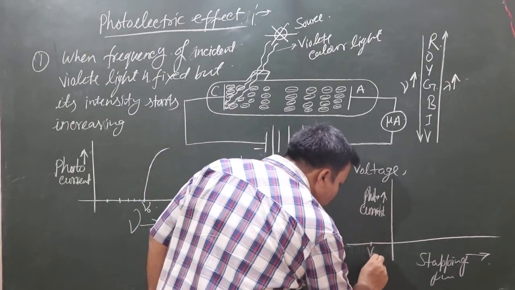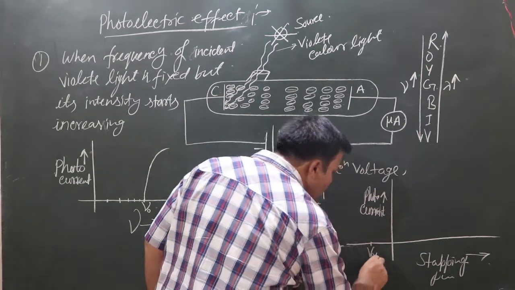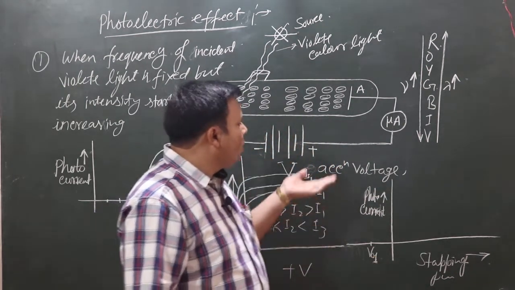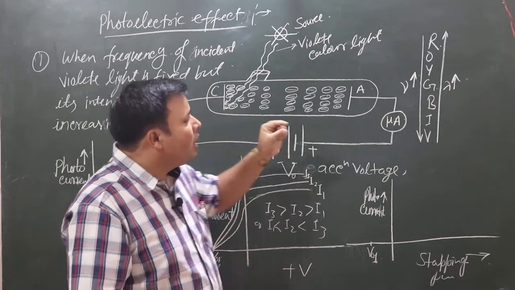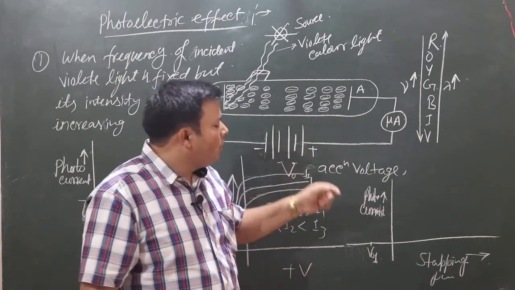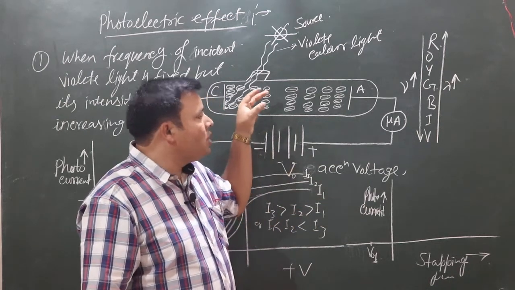First, we incident a light on the metal surface, and also start increasing the value of frequency of light.